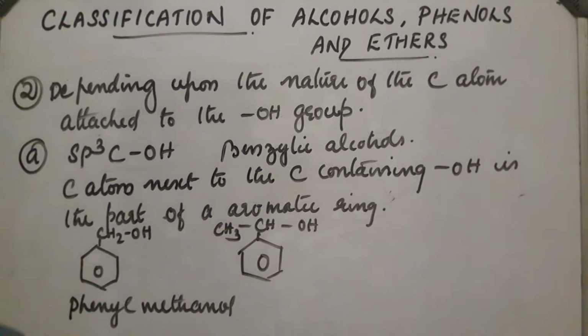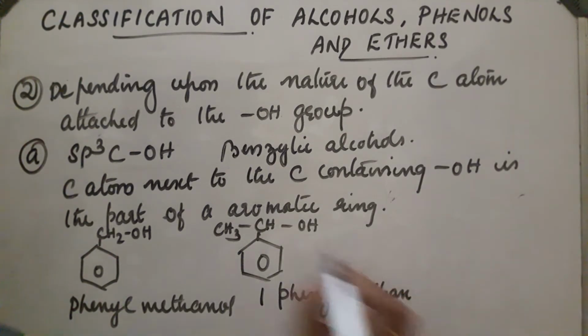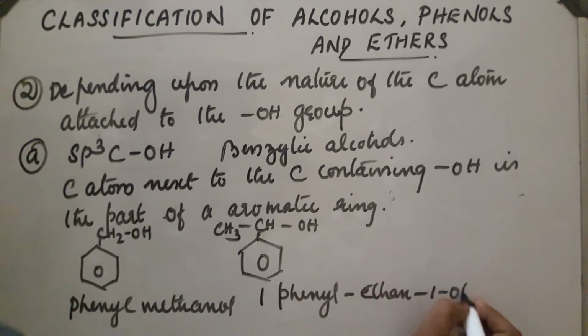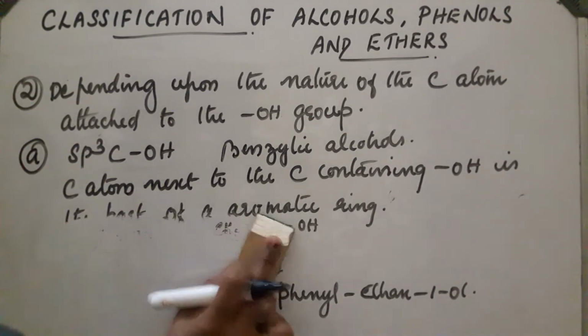This is 1-phenyl ethan-1-ol. 1-phenyl, the phenyl group at the first position, then ethane, this is an ethane compound, 1-ol. This is the name of the compound.